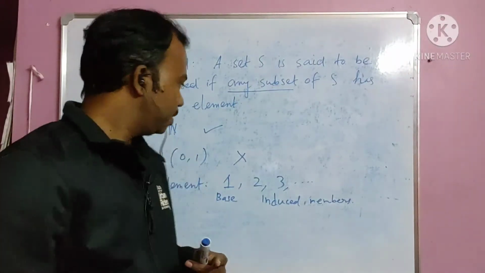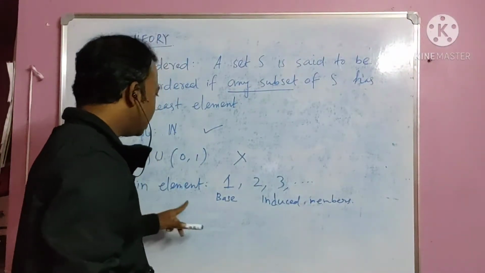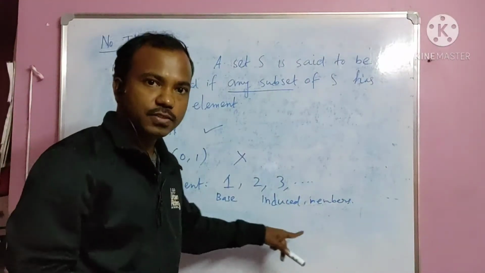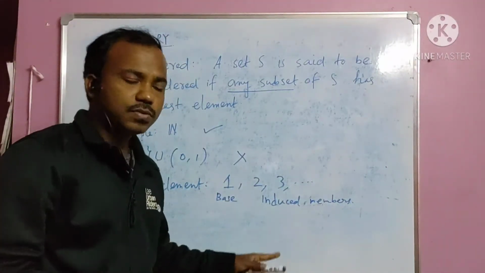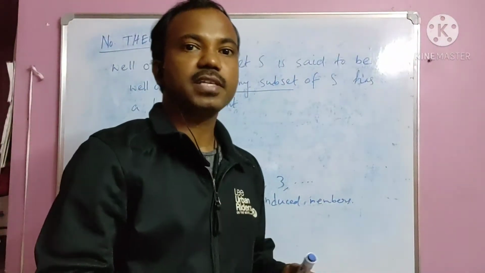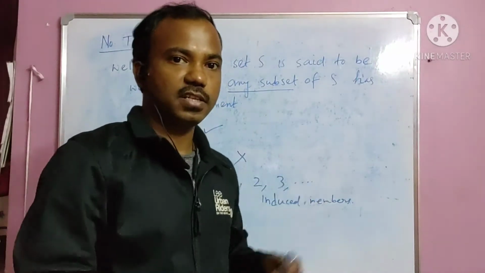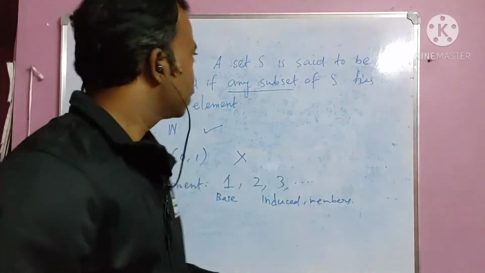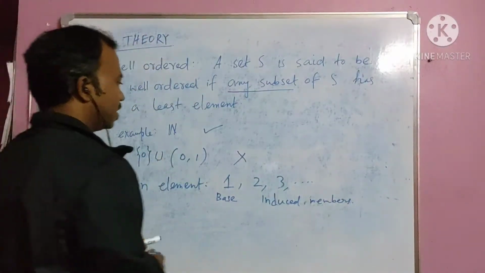You can't. So due to this well ordered, we have the induced property. With this induced property, we have a special type of property for these natural numbers. That is our second property, and that is called mathematical induction. So let me write down the definition for mathematical induction.